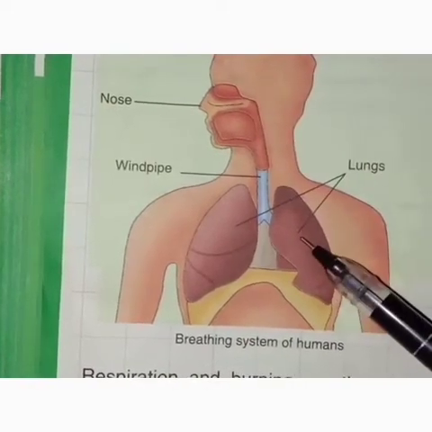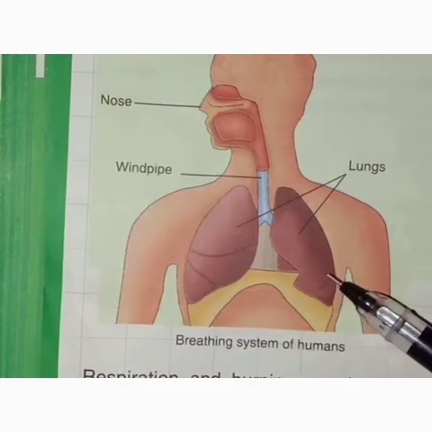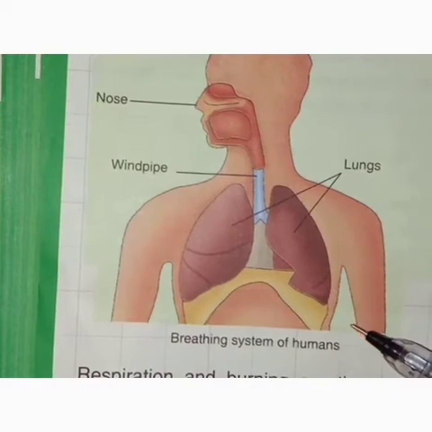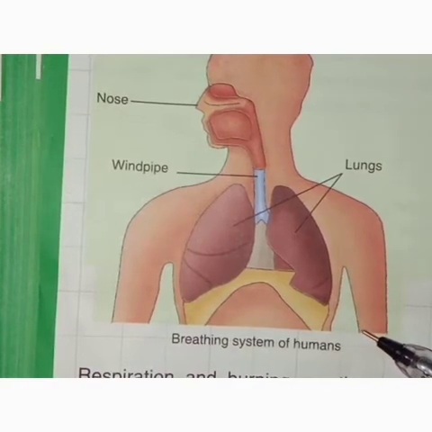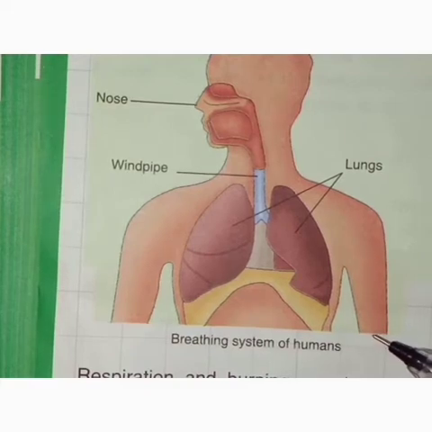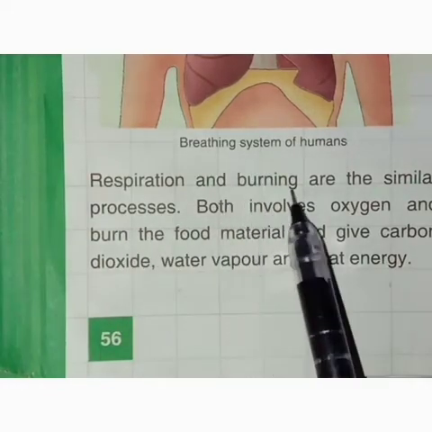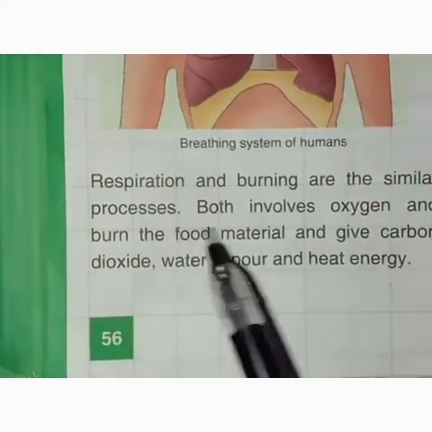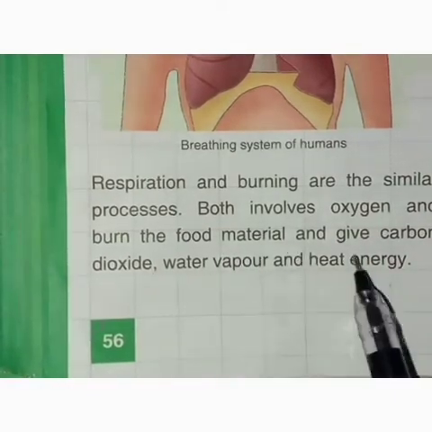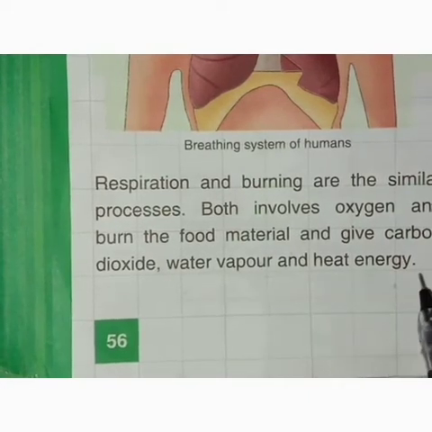Our lungs absorb oxygen from air and send it to the blood. The oxygen reaches all parts of the body through the blood. This oxygen burns the food we eat to give us energy. Thus we can say that respiration and burning are similar processes. Both involve oxygen and burn the food material and give carbon dioxide, water vapor and heat energy.